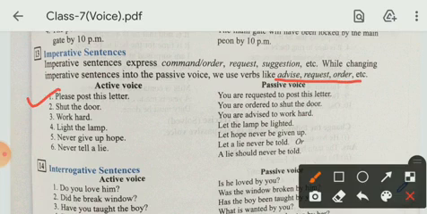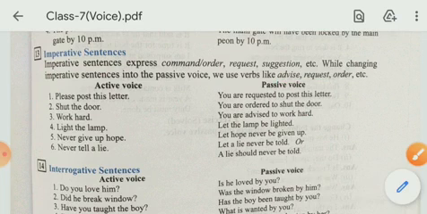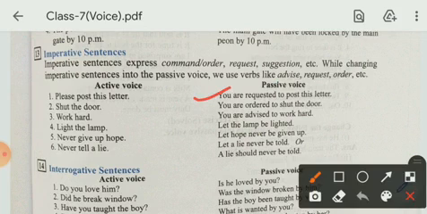Please post this letter. You are requested to post this letter. Shut the door. You are ordered to shut the door. Work hard. You are advised to work hard.